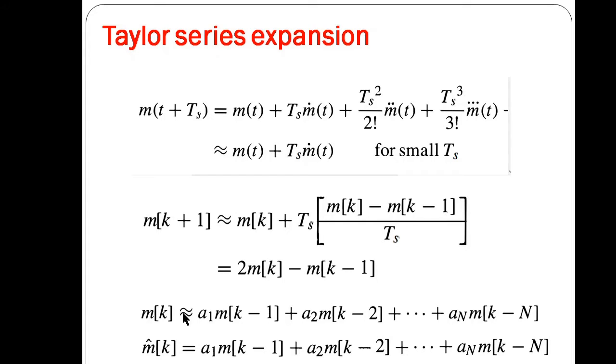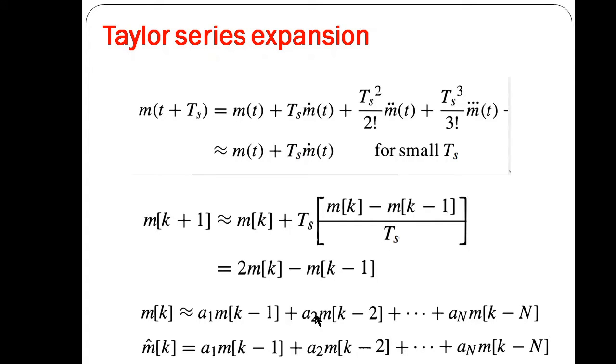So we'll do minus 1 on the left hand side as well as the right hand side. So this is m(k plus 1 minus 1), so this will be mk is equal to a1 mk minus 1 plus a2 mk minus 2 plus a3 mk minus 3, and so on up to an mk minus n, where a1 is a multiplier constant.